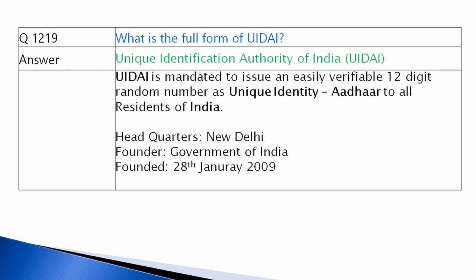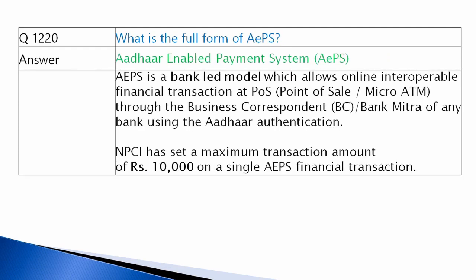What is the full form of UIDAI? Unique Identification Authority of India. So all your Aadhaar cards will be issued through UIDAI. Headquarters in New Delhi. Founder is Government of India and it started its operations on 20th January 2009.